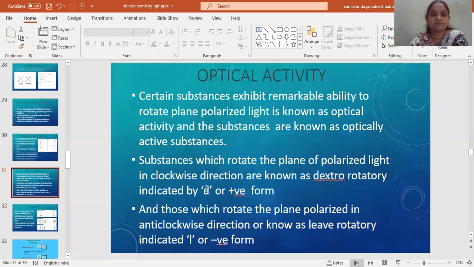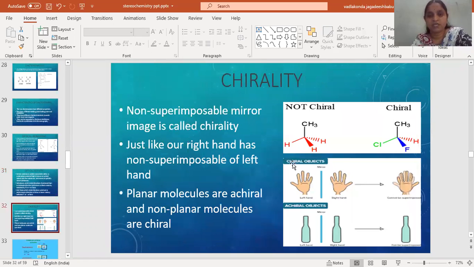Optical activity, we have already discussed this. Dextrorotatory will be represented with either D or plus, and the levorotatory enantiomer can be represented with L or the negative symbol. Now coming to the chiral. Here, if you observe this carbon, it has 3 hydrogens and 1 methyl group. So this is not chiral, meaning it is not attached to 4 different groups. Whereas this carbon is attached to 4 different groups. The carbon which is attached to 4 different groups is known as the chiral carbon or asymmetric carbon.